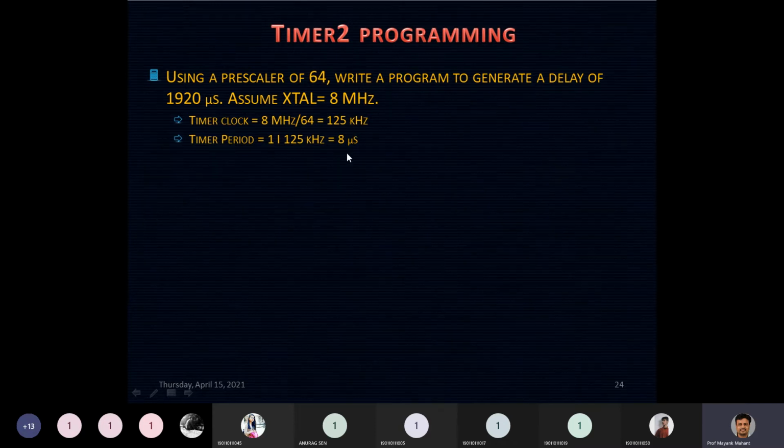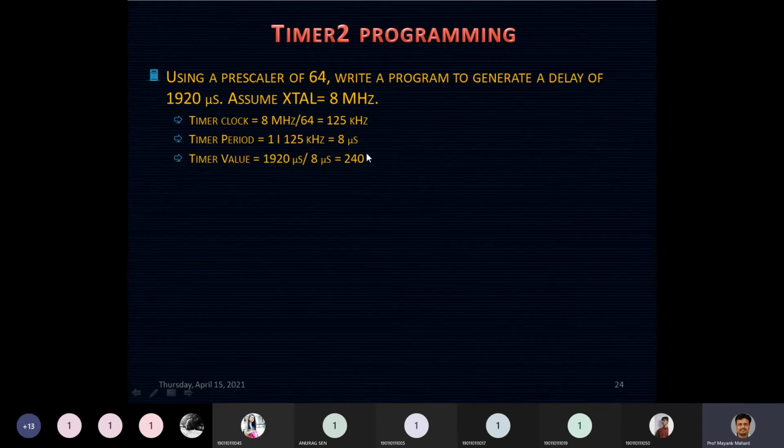Okay, so each clock time period observed by your timer is 8 microseconds. So now I'll be counting how many pulses are required. Means if each pulse is 8 microseconds, how many pulses are supposed to be counted? For that, the timer value that must be loaded in my TCNT must be equal to 1920 divided by 8 microseconds.